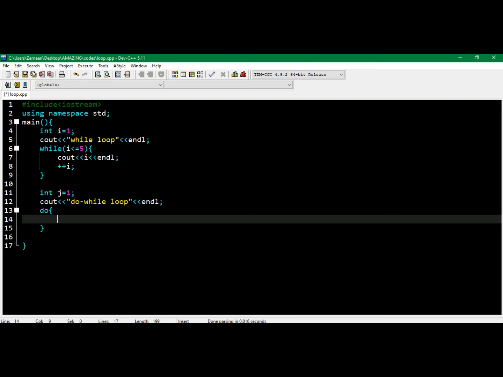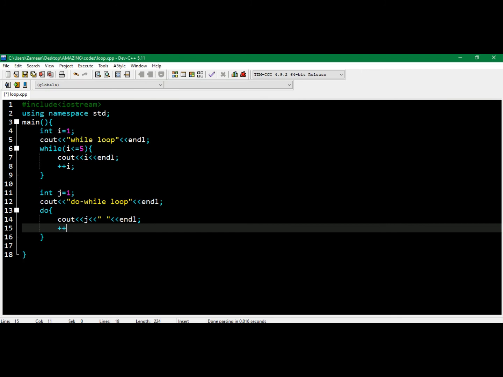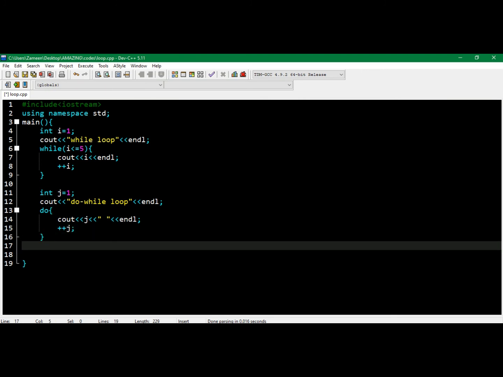So cout, print j. And now let me write our while. Here we will give our condition: if j is less than or equal to 5.